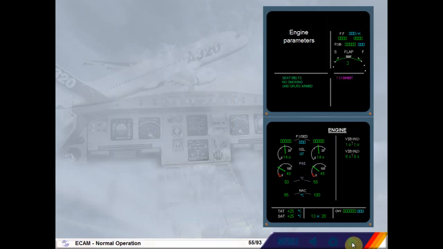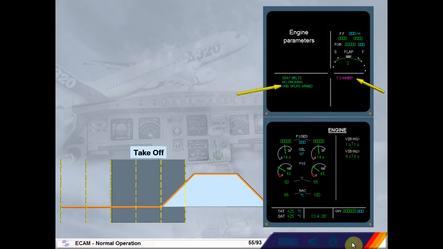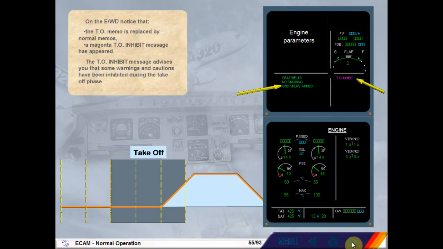On the engine warning display, notice that the takeoff memo is replaced by normal memos. A magenta takeoff inhibit message has appeared. The takeoff inhibit message advises you that some warnings and cautions have been inhibited during the takeoff phase.